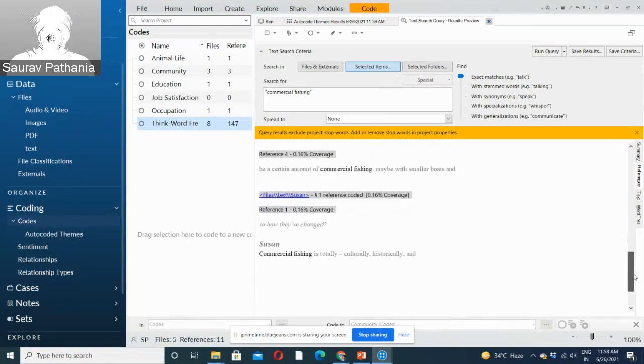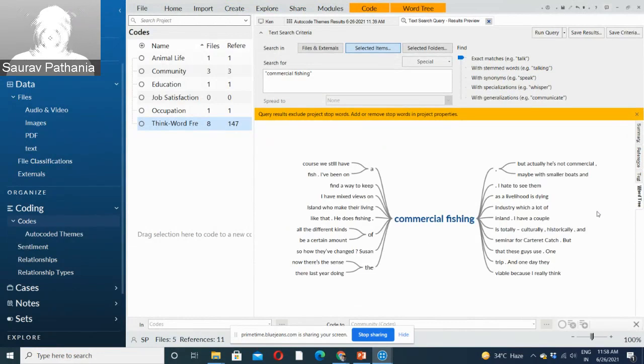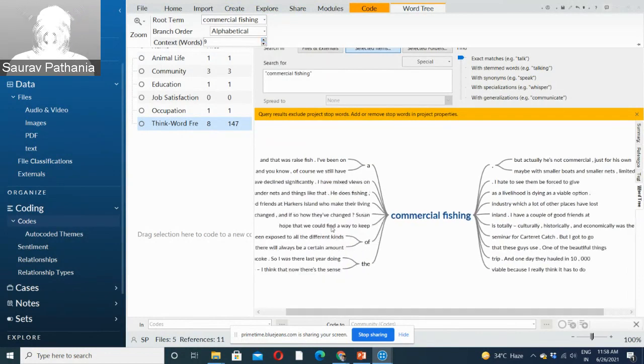right? And it also gives a word tree for commercial fishing, the same way. You can increase the context words before commercial fishing also. Here it shows how commercial fishing has been used in my data. So this is about the text search query.